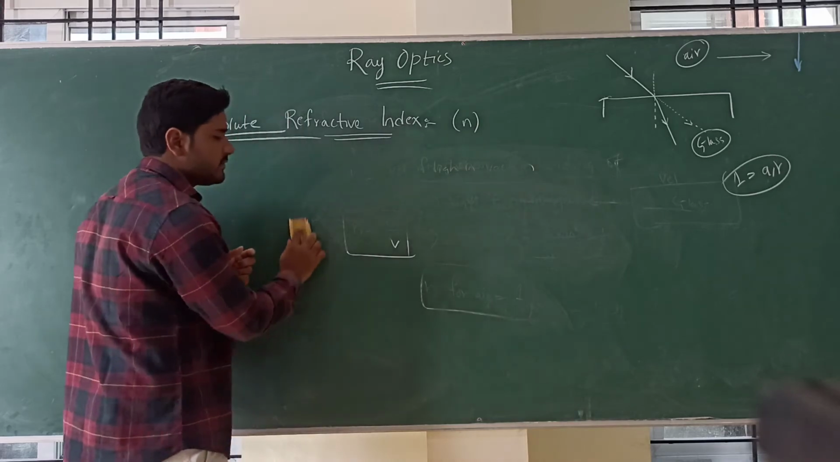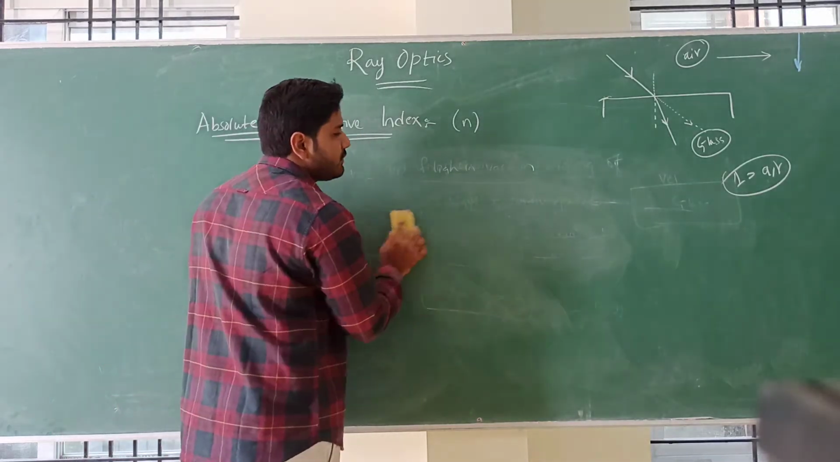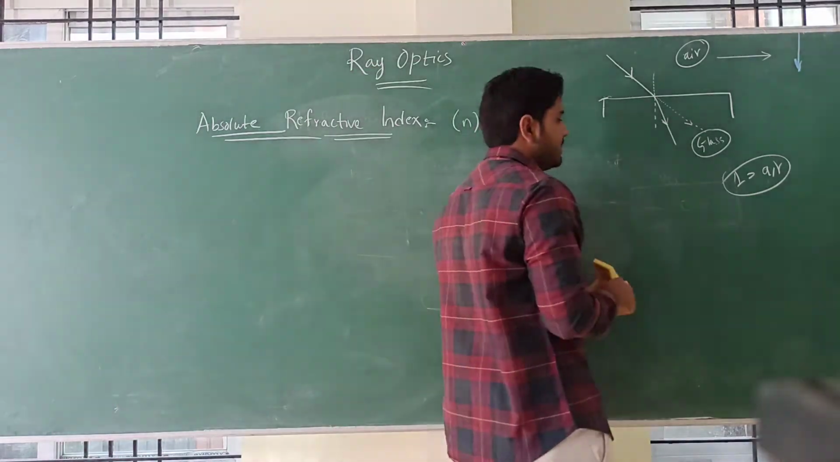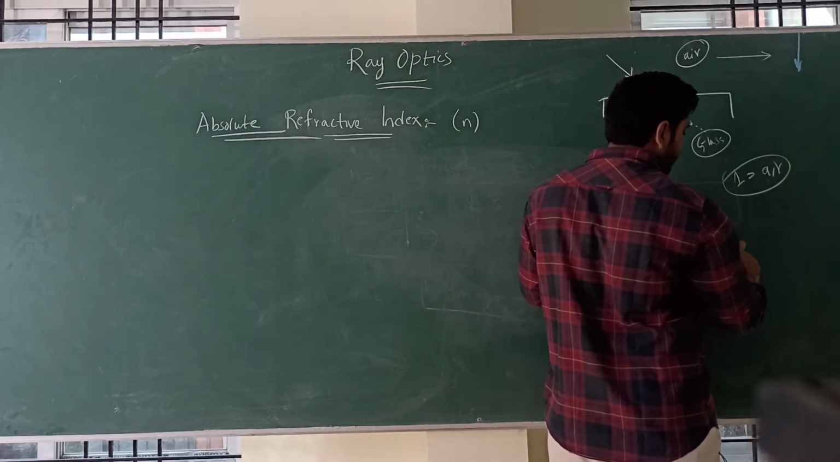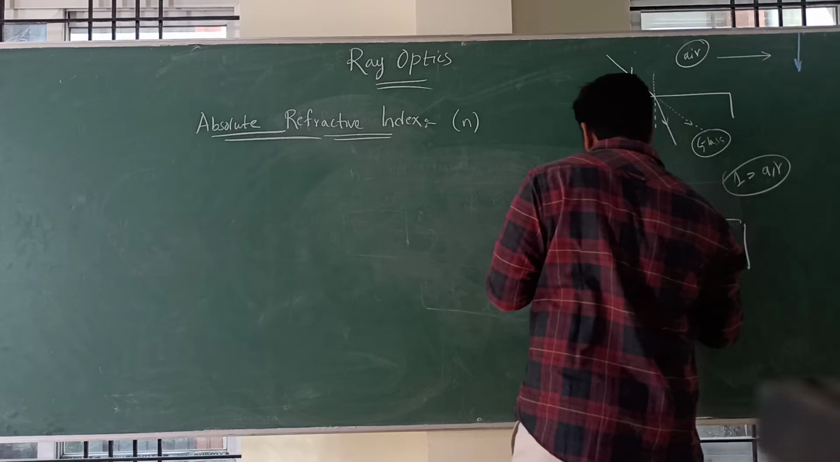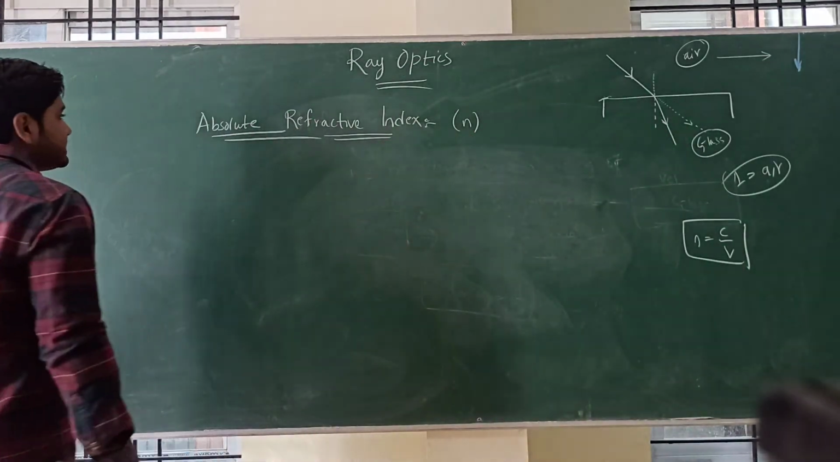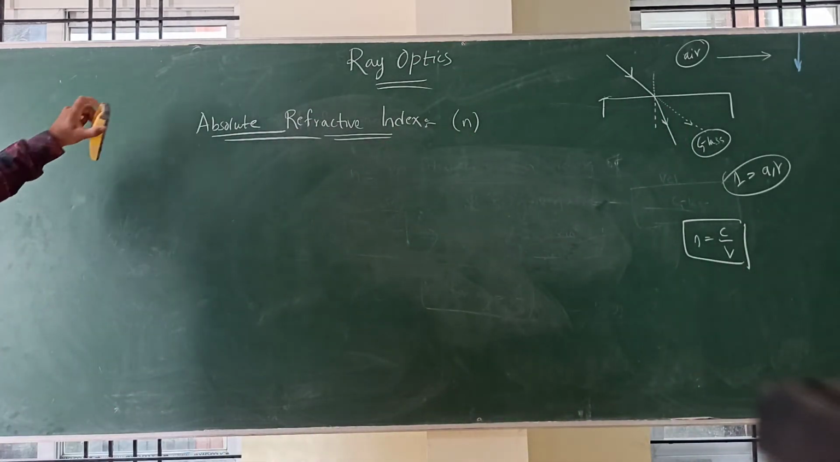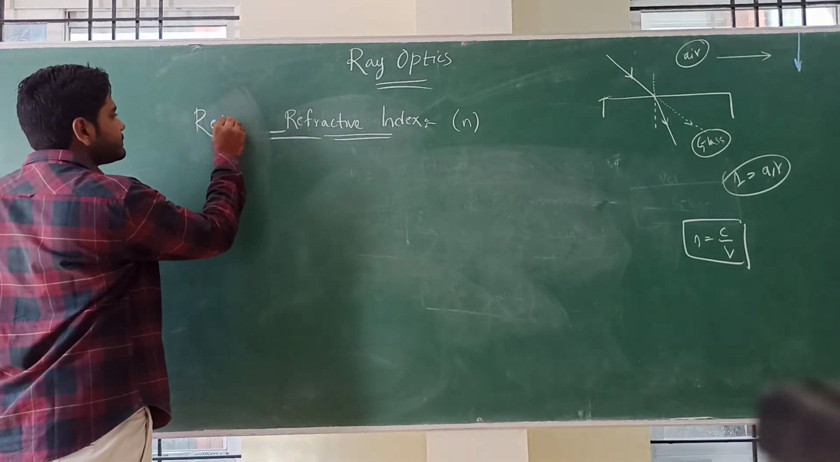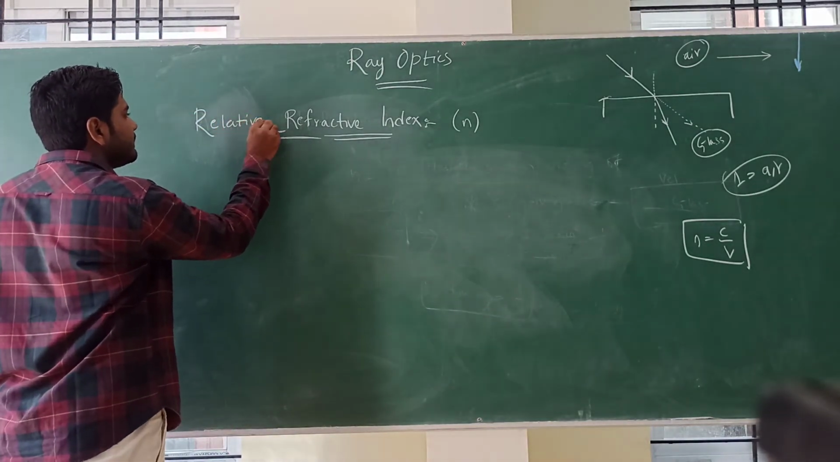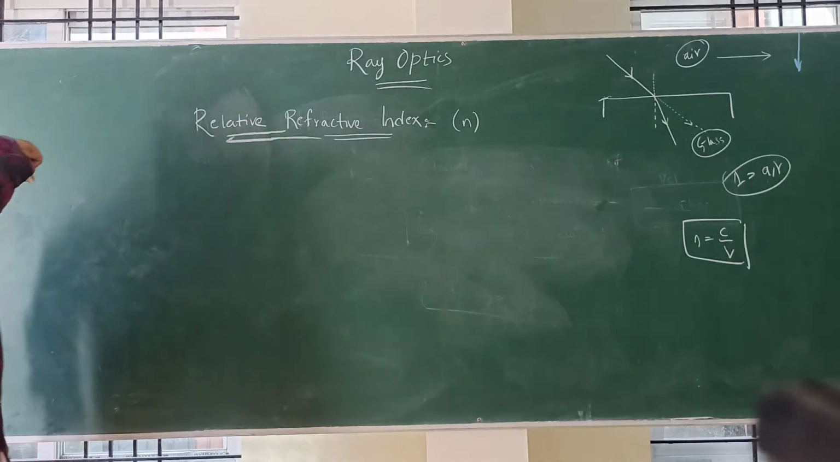So you remember this formula, n is equal to c by v. We will use this further. I will write it here. N is equal to c by v. Very important formula, just remember it. Now we'll see relative refractive index. This is one more thing we'll see.